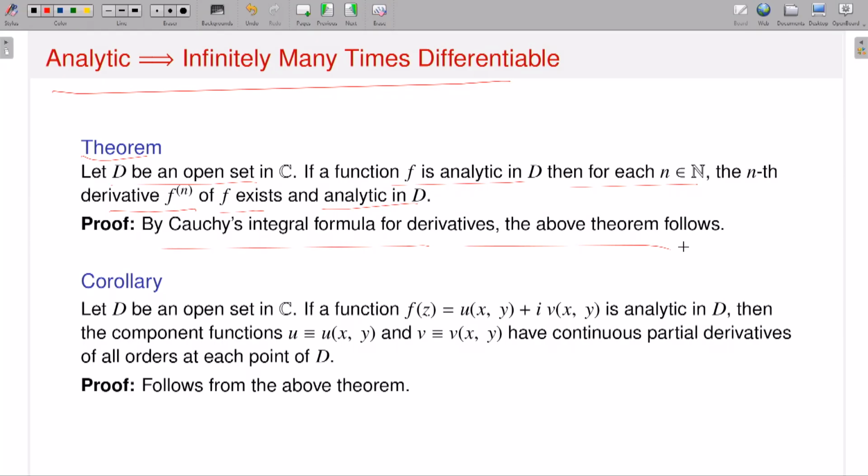So what does that mean? If you recall the definition of Cauchy's integral formula for nth derivatives, you will see the analyticity on a simply connected domain is given. So suppose your domain is nice, then Cauchy's integral formula for nth derivative says that if I take a point which is interior to a simple closed contour C, say positively oriented, then I can write the nth derivative of f.